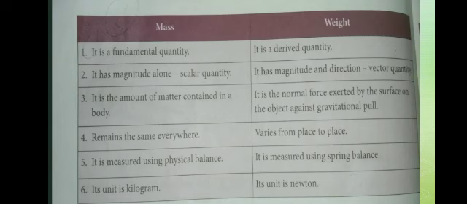So this is the difference between mass and weight. Mass is a fundamental quantity, weight is a derived quantity. Mass has magnitude alone, and it is a scalar quantity. But weight has magnitude and also shows the direction, so it is a vector quantity. Mass is the amount of matter contained in a body. Weight is a normal force exerted by the surface.